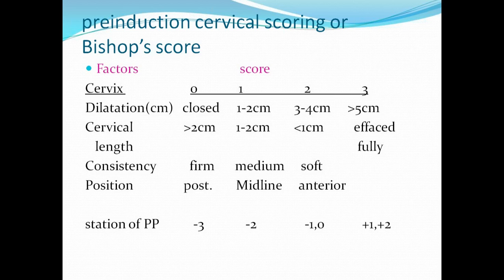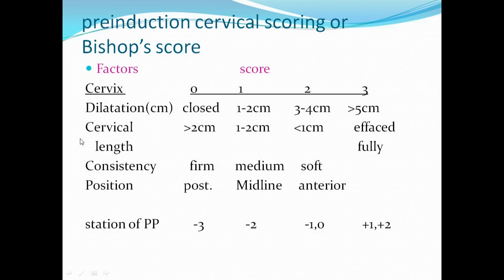Or concerned with labor itself, with regard to the baby, what is that score that we are bothered about? Apgar score. Very good, Apgar score, yes. So like the Bishop score, you also have something called the Apgar score for the baby. Like that, for pre-labor cervical changes, there is something called the Bishop score. Of late, this original Bishop score has been modified. So what you have now available to practice and what is there in your textbooks is a modified Bishop score.